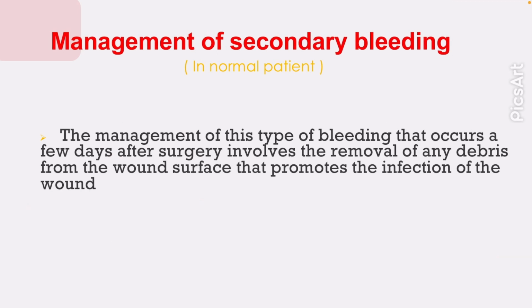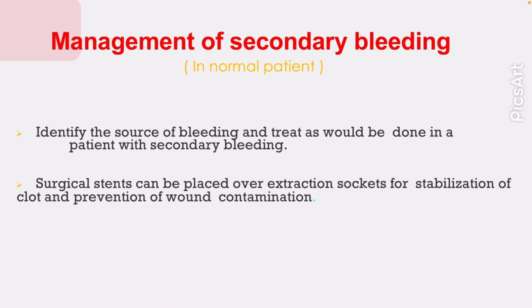The management of secondary bleeding in normal patients. The management of this type of bleeding, which occurs a few days after surgery, involves removal of any debris from the wound surface that promotes infection of the wound, and identifying the source of the bleeding and treating it as would be done in a patient with primary bleeding. And then a surgical stent can be placed over the extraction socket for stabilization of the clot and prevention of wound contamination.